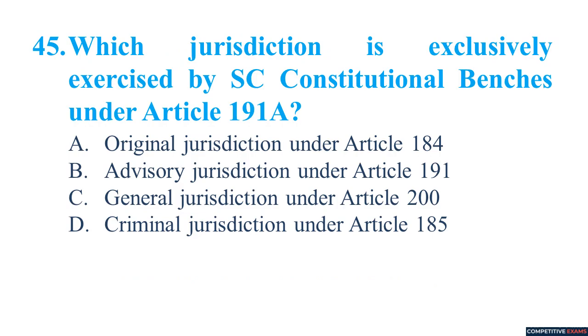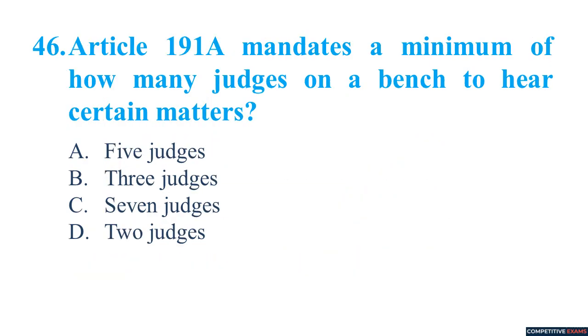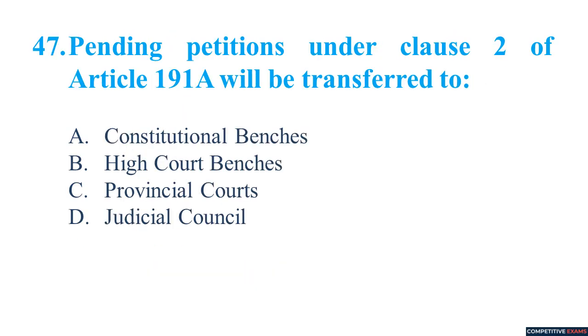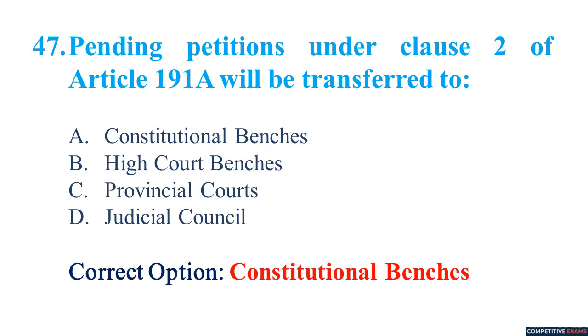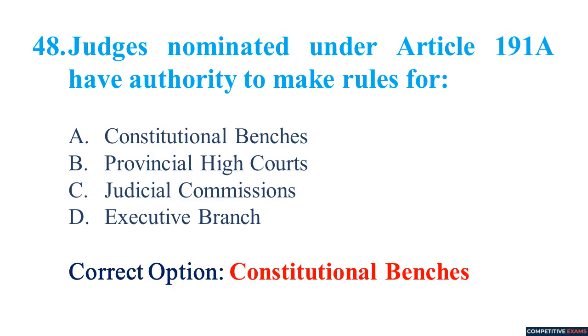Which jurisdiction is exclusively exercised by SC constitutional benches under Article 191A? Original jurisdiction under Article 184. Article 191A mandates a minimum of how many judges on a bench to hear certain matters? 5 judges. Pending petitions under Clause 2 of Article 191A will be transferred to constitutional benches. Judges nominated under Article 191A have authority to make rules for constitutional benches.